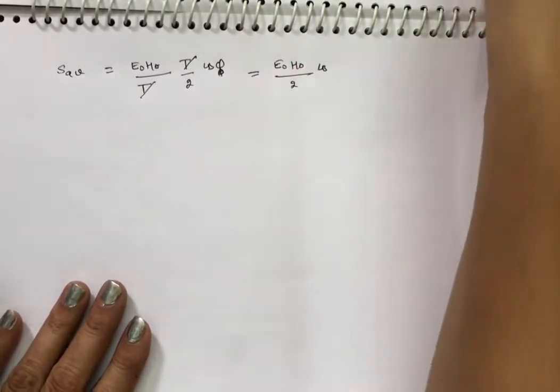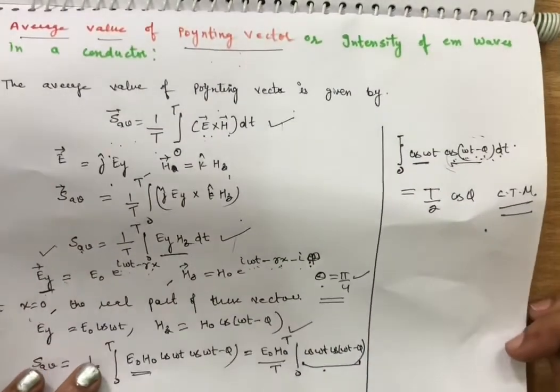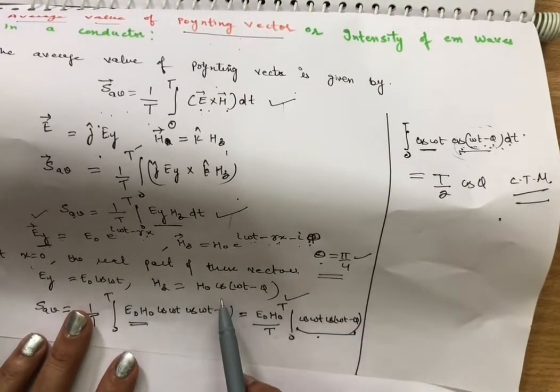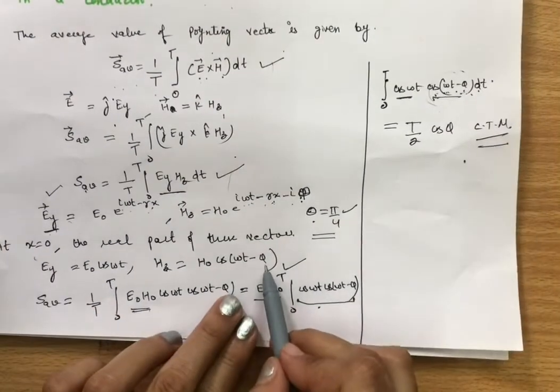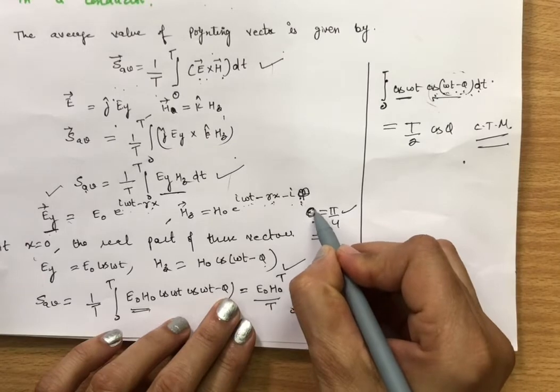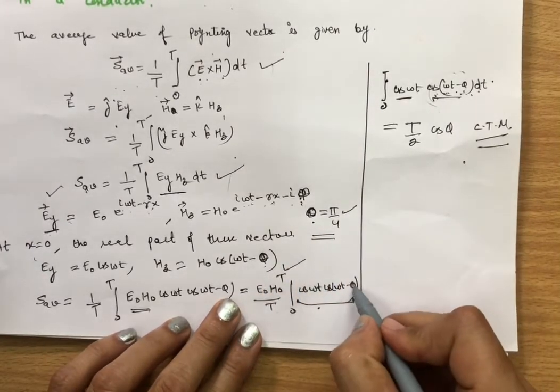Sorry, I am writing theta because in some books there is phi. Here we are taking H naught cos of omega t minus phi. If you want to take phi here, you have to take phi. So put phi or theta, because we have taken theta in the previous article.